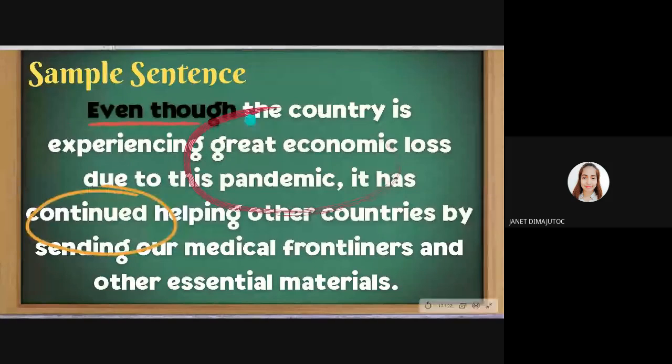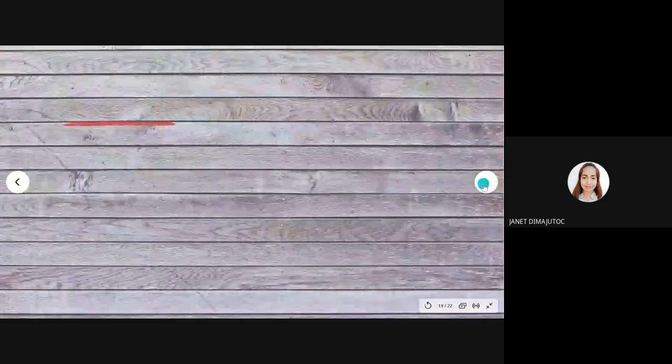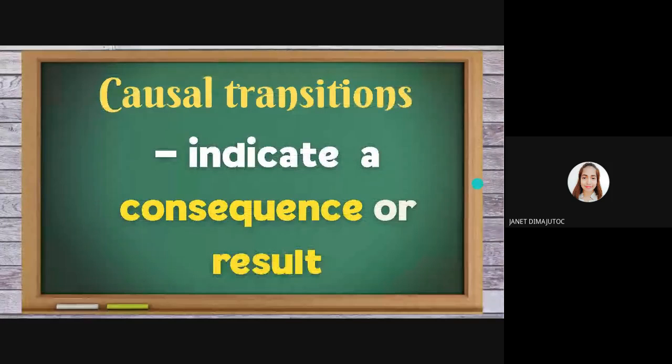Third, causal transitions indicate a consequence or result. There is a consequence or result of the ideas. Let us have the sample statement.